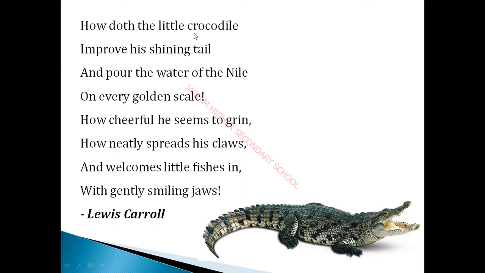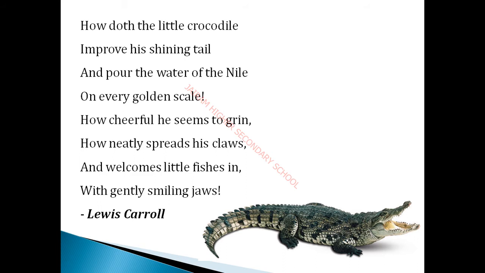There are 2 stanzas, and each of these stanzas is again made up of 4 lines. This poem contains 2 stanzas. In these 2 stanzas, how many lines are there? 4 lines. Yes, hence this entire poem consists of 8 lines. The speaker of this poem is the protagonist of the novel, that is Alice in Wonderland. Yes, and then before that you can see here rhyming.